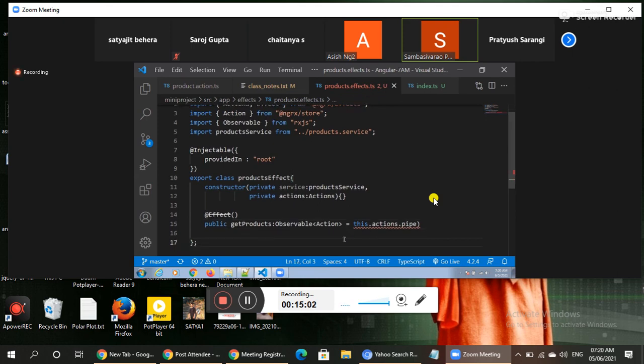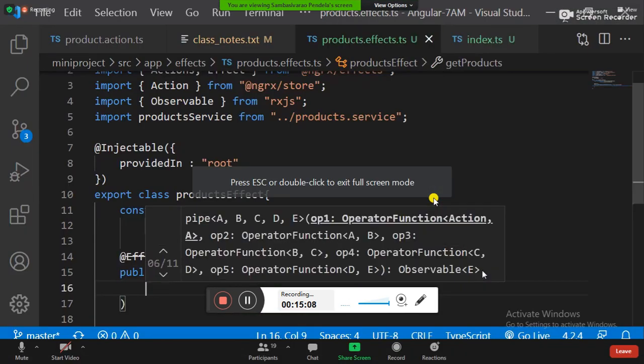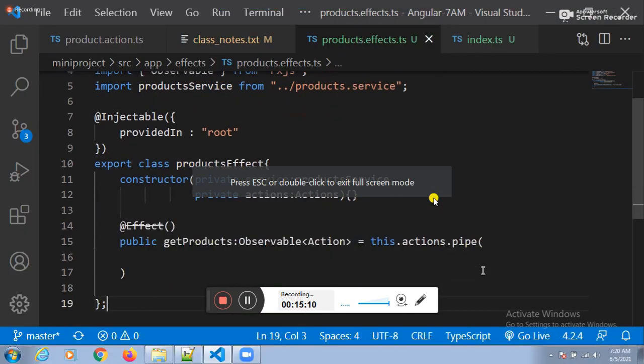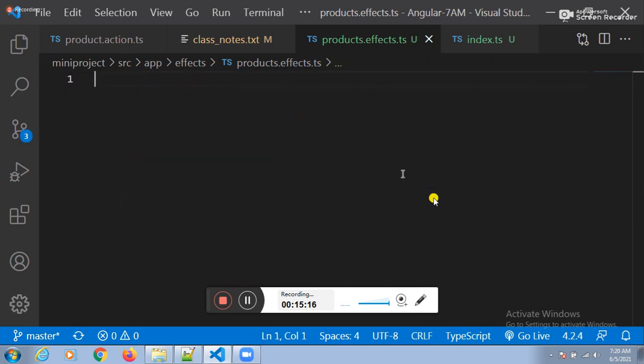To implement one by one, we need to use one more function. Which function? Pipe function. Guys, the code is a little bit hard here, but we need to understand that code. Fine. Guys, can I repeat this code once again?